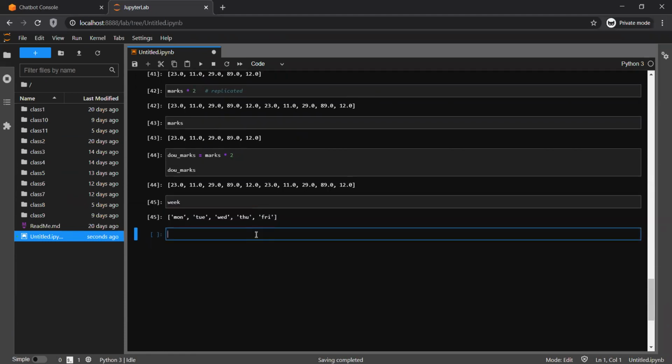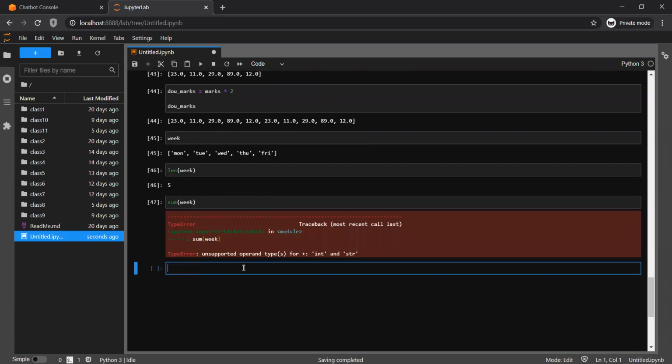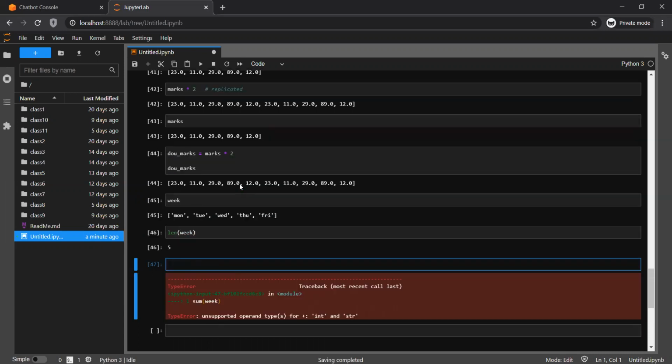I wanted to know how many elements are there. So it's simple: len will give me that. But if I do something like sum, that will fail, because sum is a function which usually works on numerical values, and whatever it is saying here, like int and string. So obviously, unsupported operand type means the data type of the value is not supported by the sum function, and that's why this error is there.